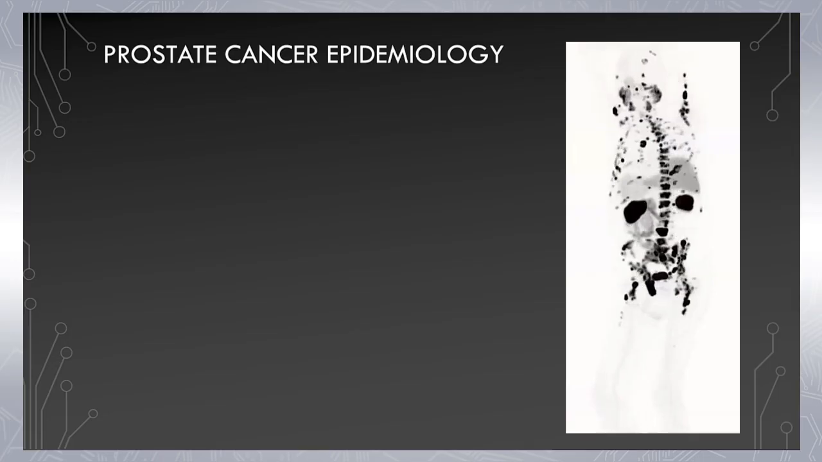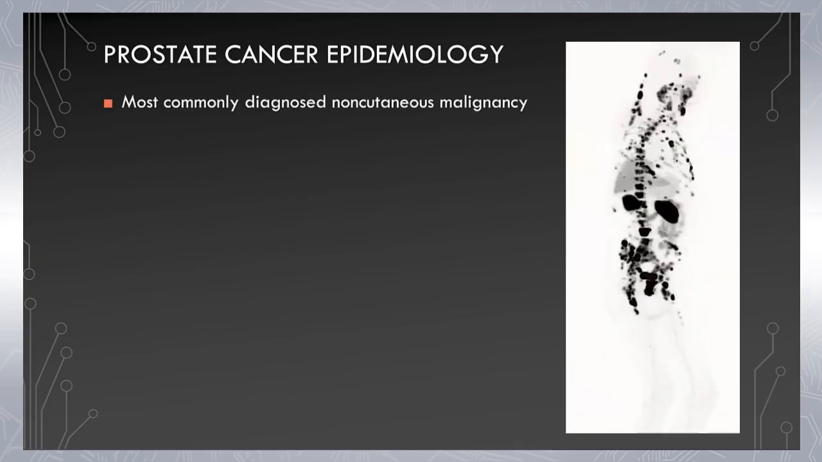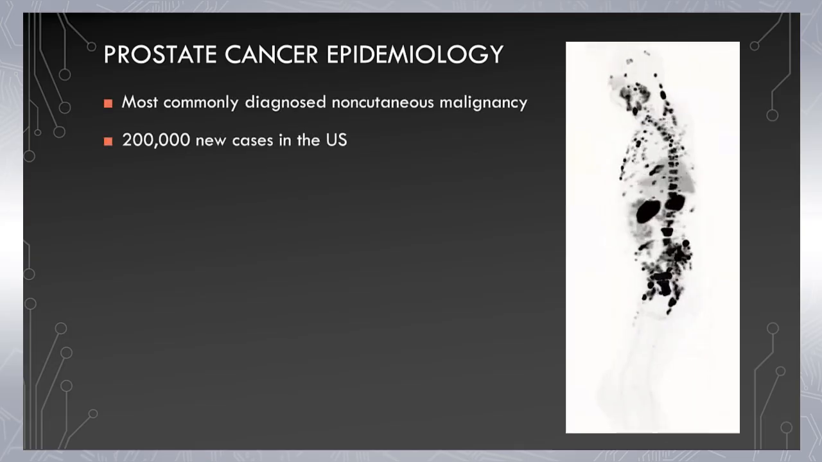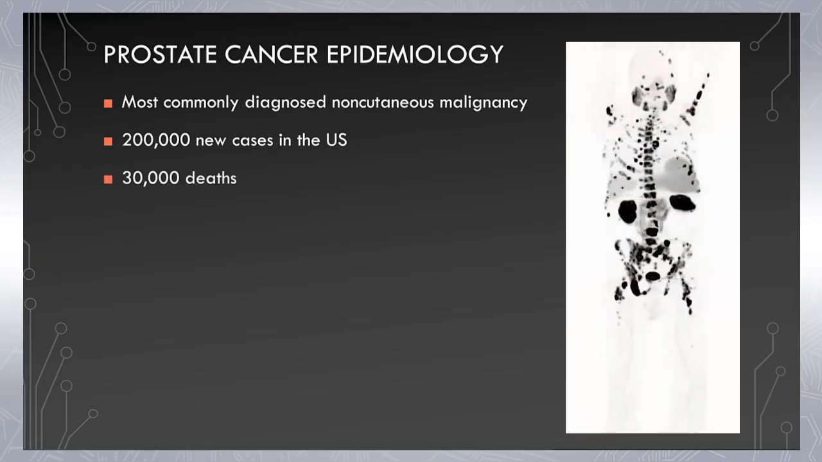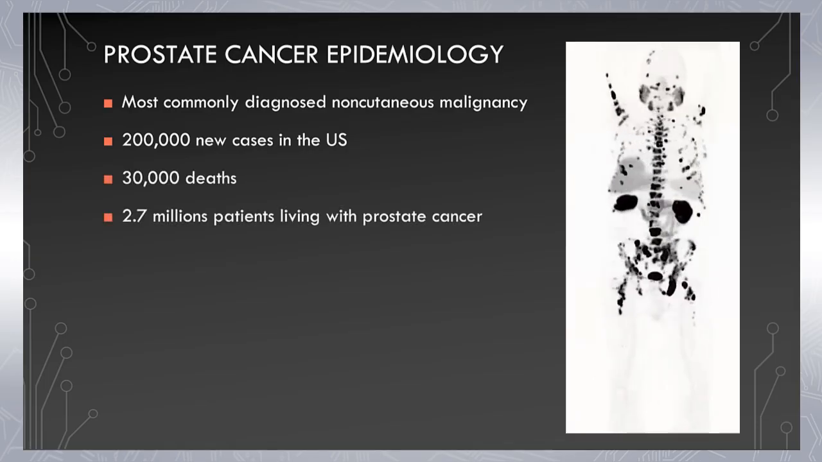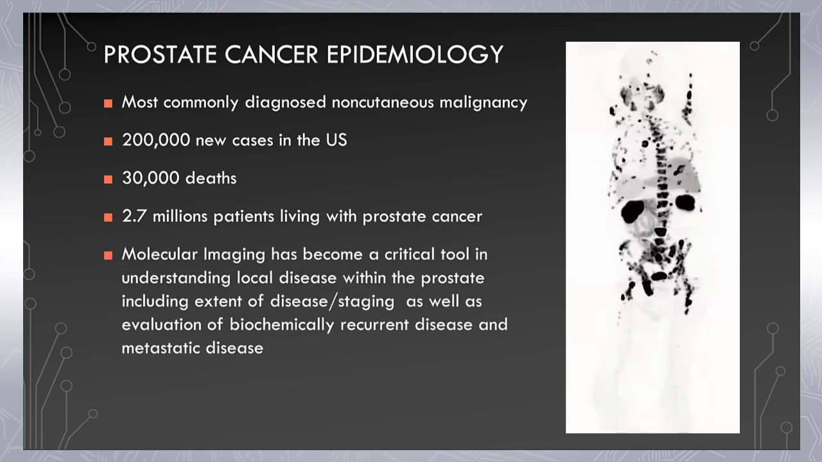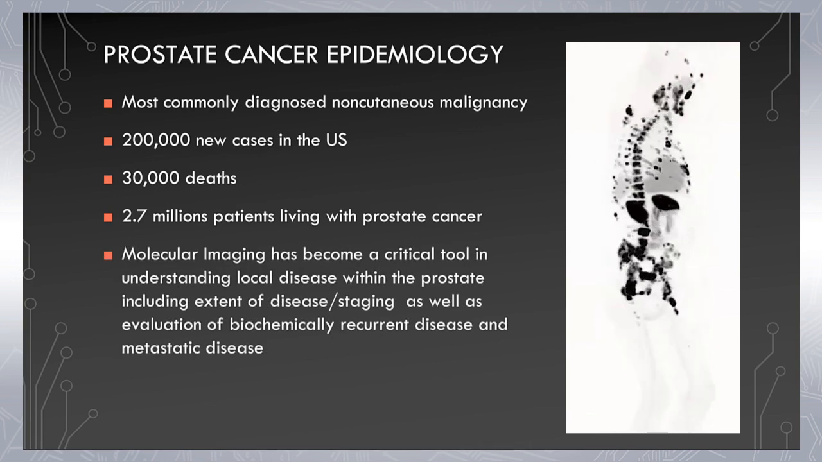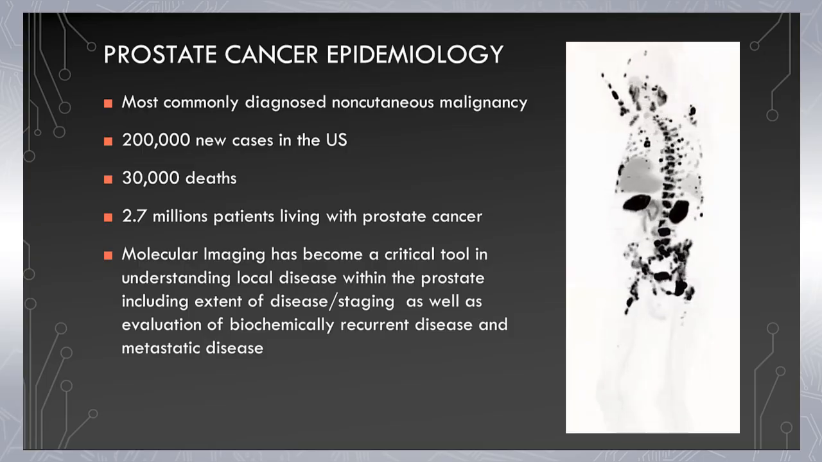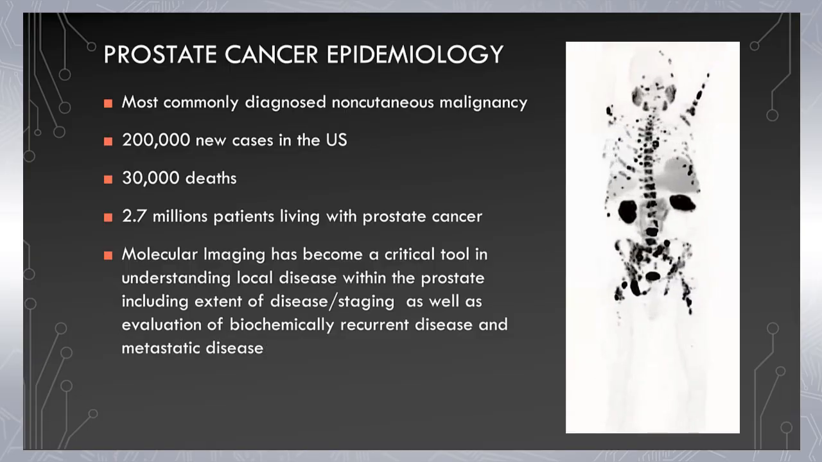So let's talk about the epidemiology of prostate cancer. Prostate cancer is the most commonly diagnosed non-cutaneous malignancy. There are 200,000 new cases in the United States and 30,000 deaths. Currently, there are 2.7 million patients living with prostate cancer. But importantly, and why we're here, molecular imaging has become a critical tool in understanding local disease within the prostate, including extensive disease and staging, as well as evaluation of biochemically recurrent disease and metastatic disease.